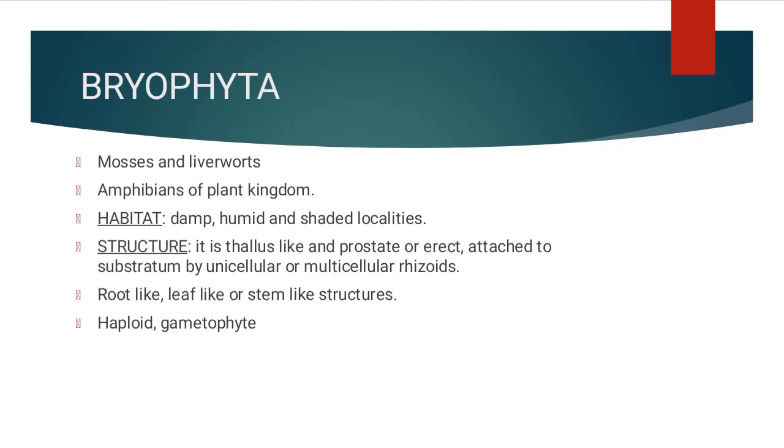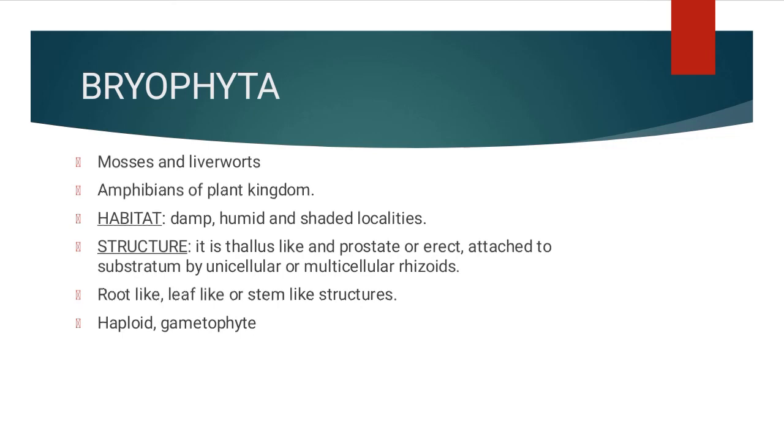Now the main plant body is haploid and it is called a gametophyte. Why are they called gametophyte? Because they produce the gametes and these gametes will be haploid. Now when two haploid gametes combine, they will form a diploid sporophyte. You have to remember, two haploid gametes combine to form a diploid sporophyte. Just like a sperm and an egg combine to form the zygote and restore the correct number of chromosomes, like in humans, 23 chromosomes of sperm and 23 chromosomes from egg combine together and again result in 46 chromosomes in the zygote.